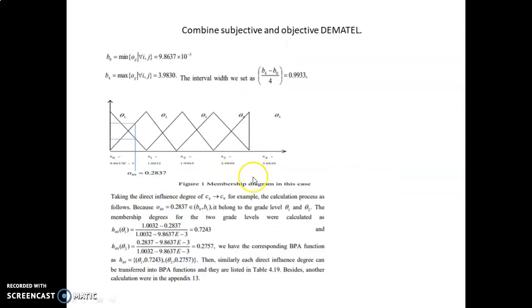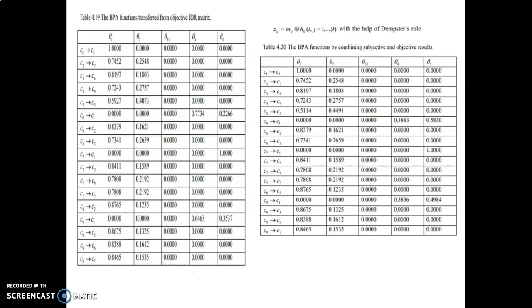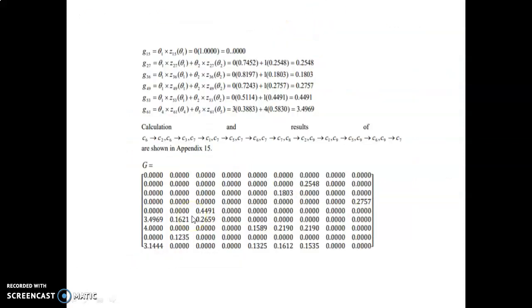Combine subjective and objective DEMATEL using this formula. Calculate Hij as in this example. I use H49 and get this. Similarly, each direct influence degree can be transferred into a BPA function, as listed in Table 4.19. With the help of the DEMATEL rule, combine objective and subjective DEMATEL using this formula. The final initial direct relation matrix is constructed as in this sketch.